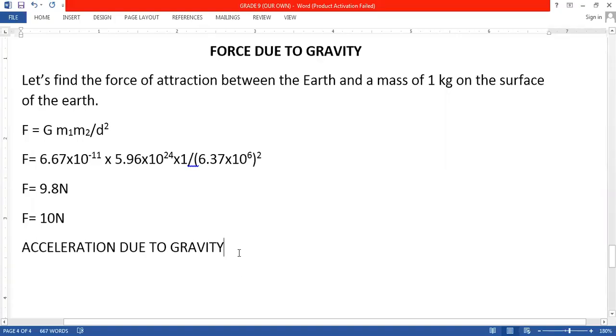Now, what is the meaning of the term acceleration due to gravity? You need to understand its meaning.